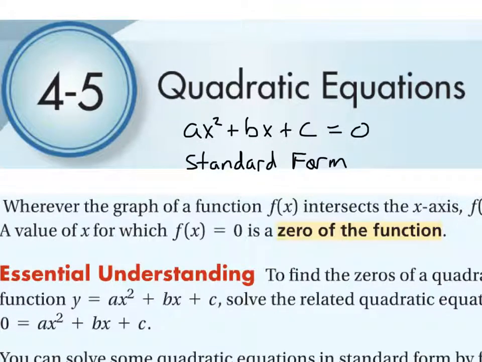So today in section 4.5, we're dealing with quadratic equations. They have the standard form of ax squared plus bx plus c equal to 0. We've seen that before. Other than the equal to 0 part, we've seen ax squared plus bx plus c, right? That was the trinomials that we've been factoring the last 4 days. They were always in that type of form.